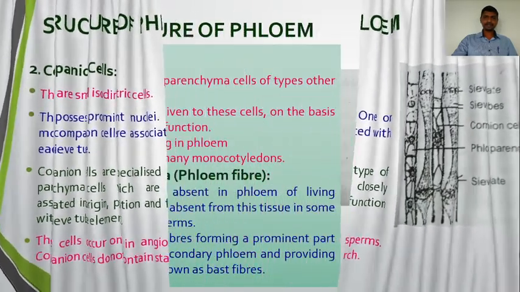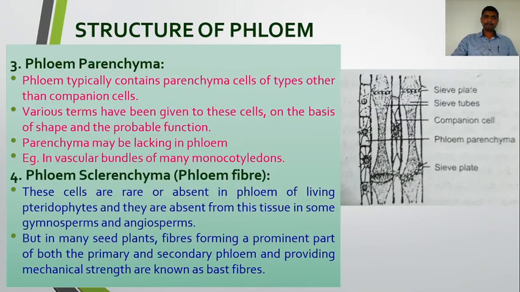Okay. Then the phloem parenchyma. Phloem typically contains parenchyma cells of type other than companion cells. So here we can see the phloem parenchyma other than the companion cells. Various terms have been given to these cells on the basis of shape and probable function. Parenchyma may be lacking in the phloem, for example, in vascular bundles of many monocotyledons. So this is about the phloem parenchyma.